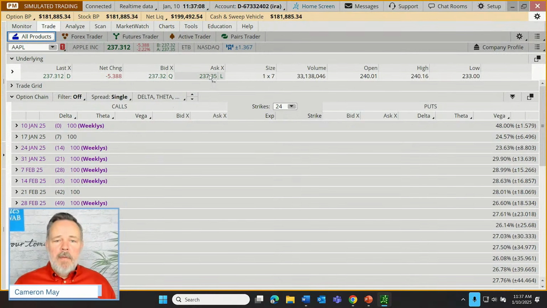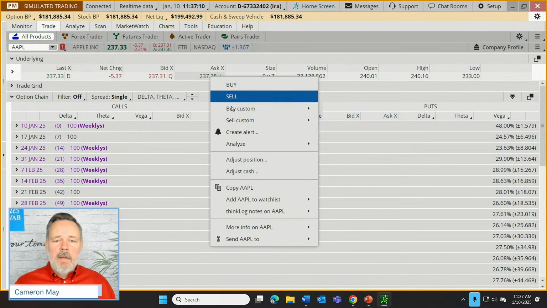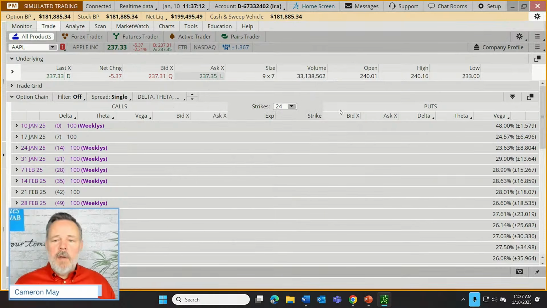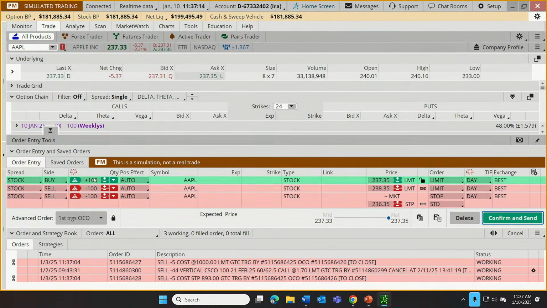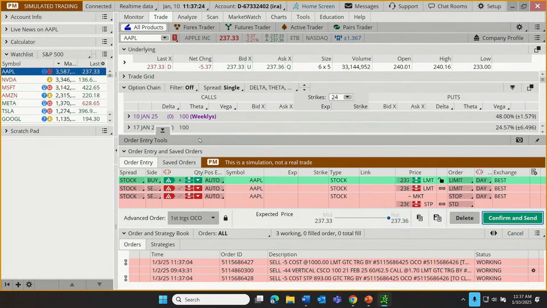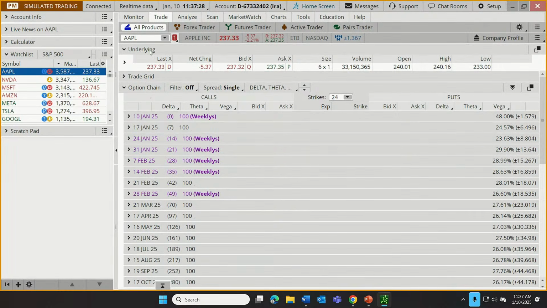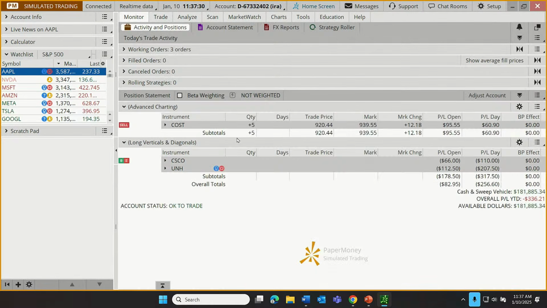Here's Apple. I'm going to right click, buy custom with an OCO bracket order. That allows us to buy some shares. It's a $237 stock. Let's see. I actually have 4 new webcast series that have started, and they tend to overlap in my brain a little bit. I got to double check something.